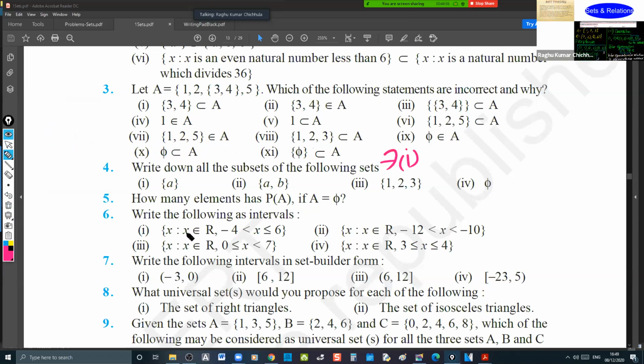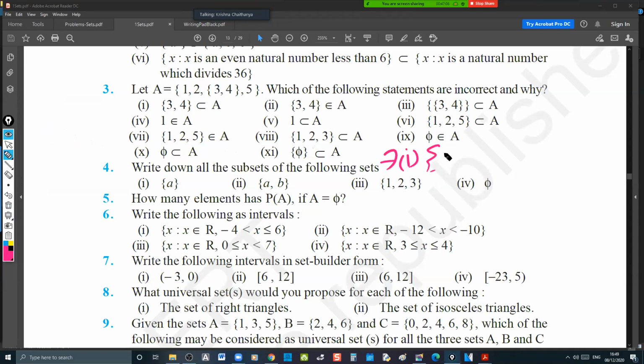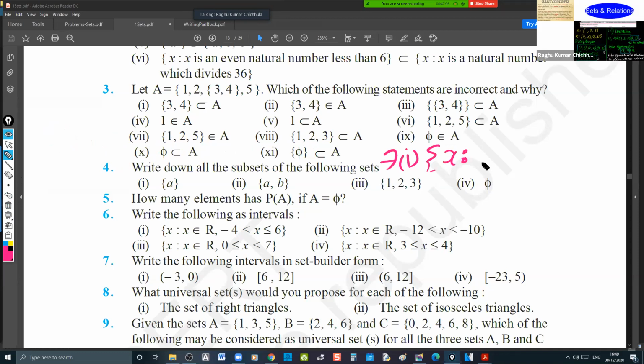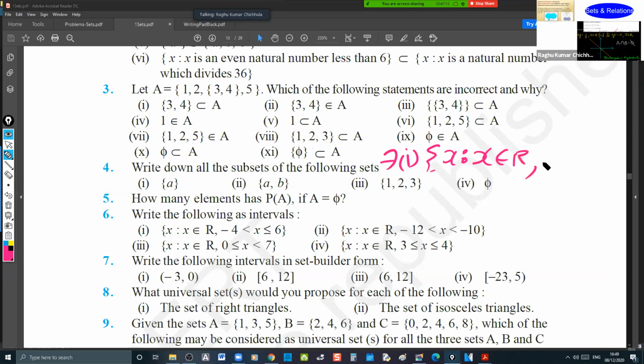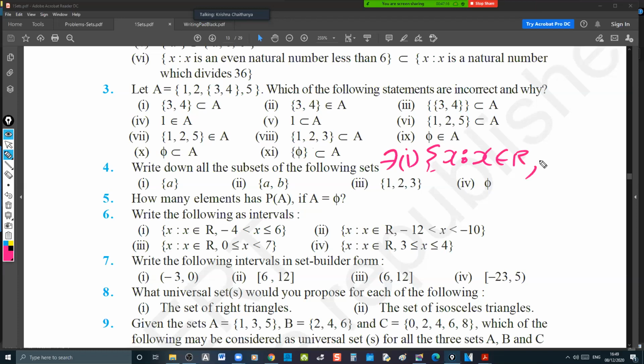I'm writing in this pattern. It is an interval. X such that X belongs to R, comma, -3 less than X less than 0. That's it.